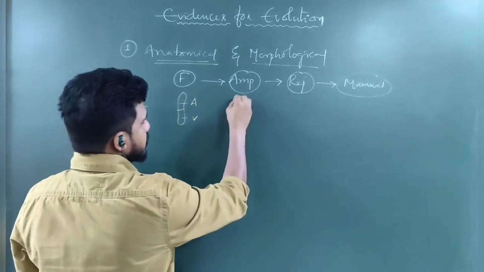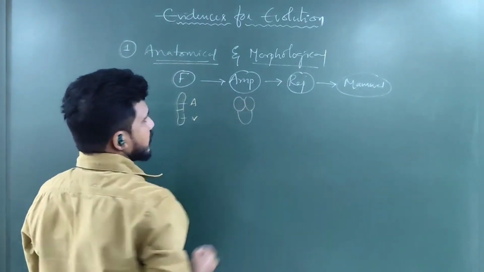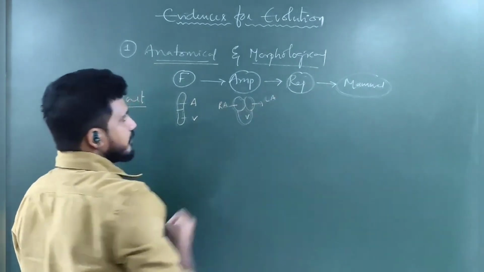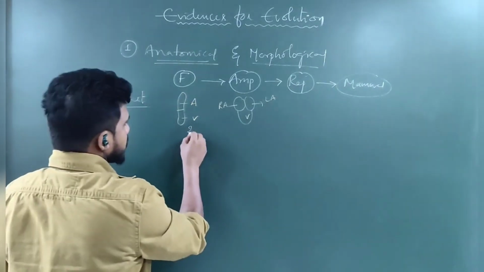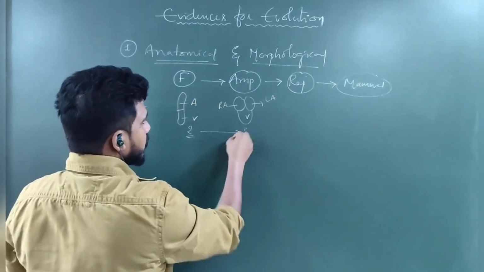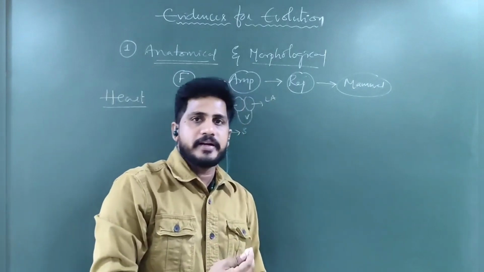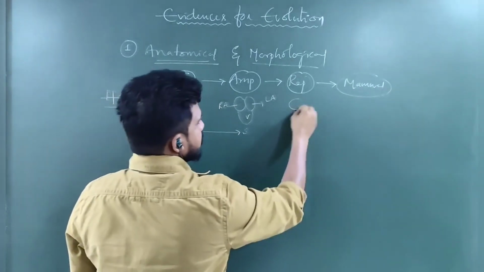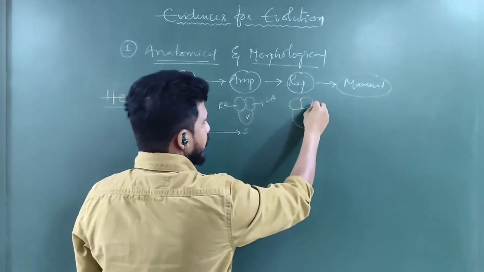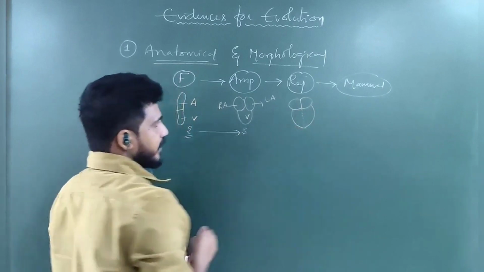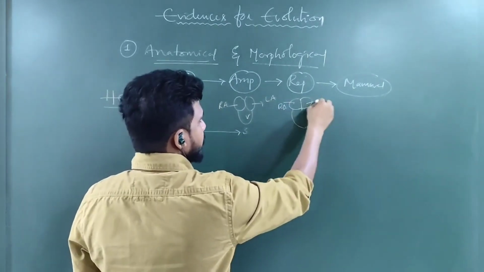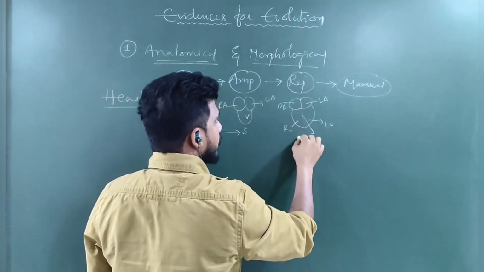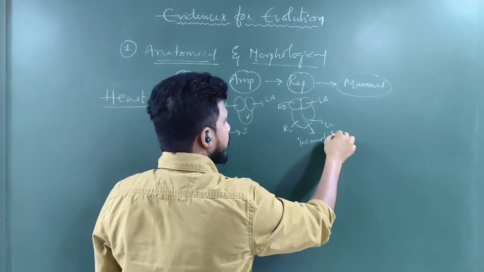When it comes to amphibians, upper 2 chambers and lower 1 chamber are there. So this is the right atrium, this is the left atrium, and a single ventricle. So the number of chambers is 2 here, 3 here. From 2 to 3, the number of chambers was upgraded. This progression is called evolution. Next, in the reptiles, the upper 2 chambers remain and the lower chamber is incompletely divided. So this is the right atrium, left atrium, right ventricle, left ventricle, but the ventricles are incompletely divided.